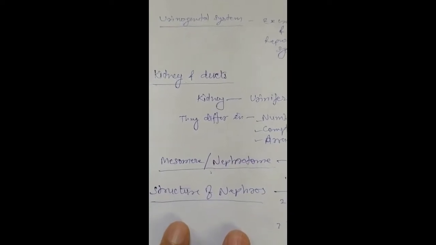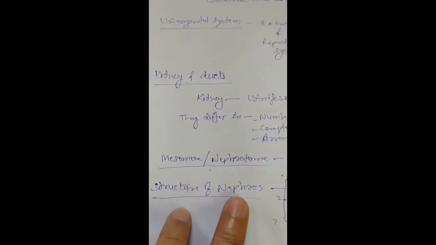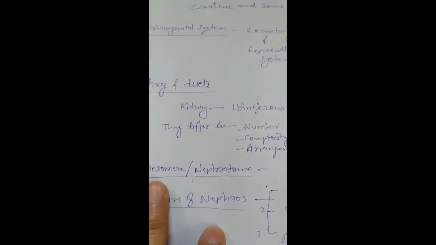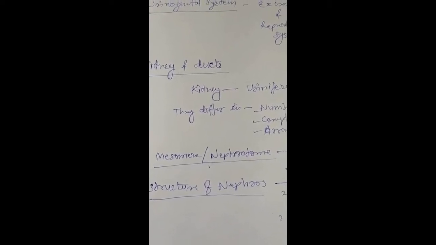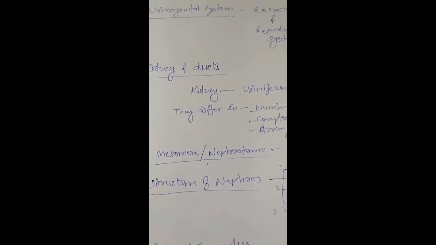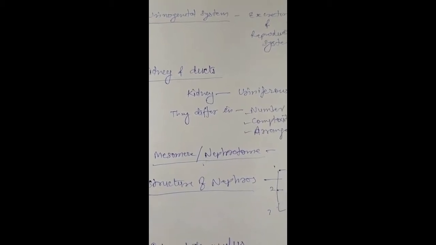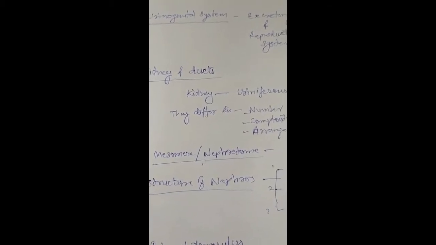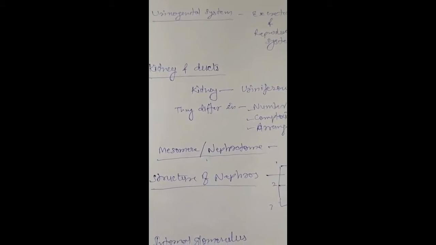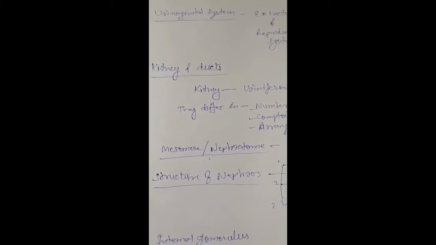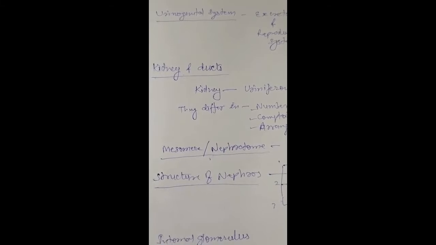Now, before talking about the structure of nephros, let's see what mesomere or nephrotome is. The uriniferous tubules arise in an embryo from a special part of the mesoderm called mesomere or nephrotome, extending on each side along the entire trunk between the upper segmental mesoderm called epimere and the lower lateral plate mesoderm called hypomere.